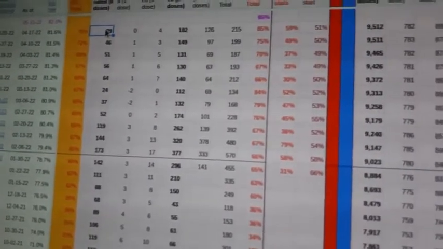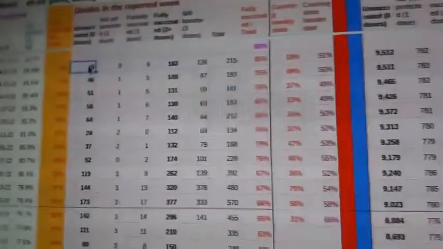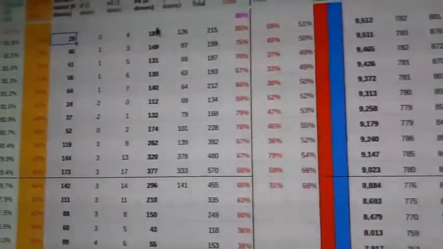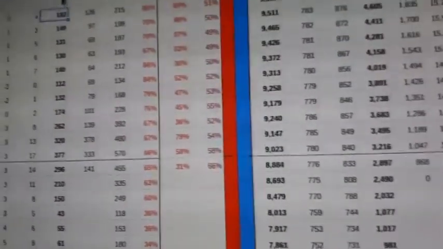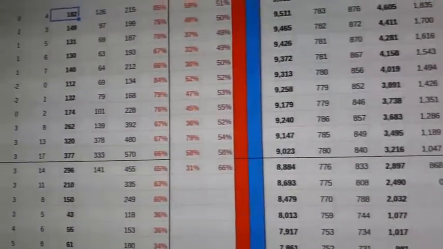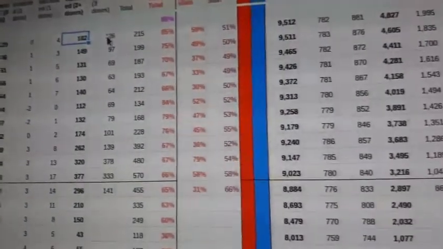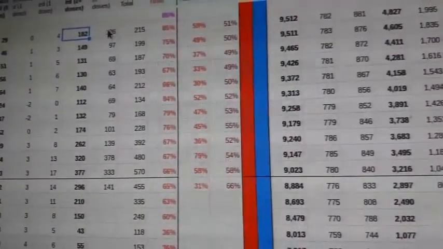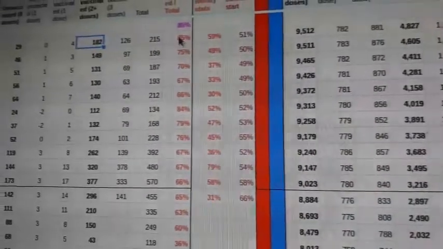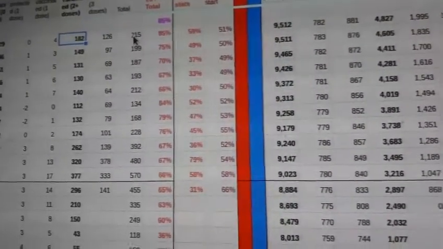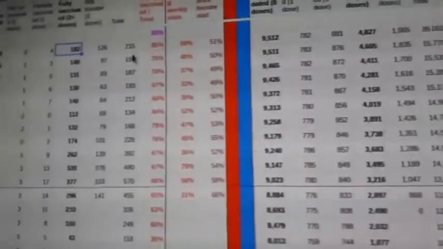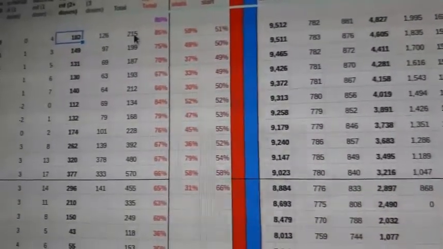So we have only 29 of unvaccinated, for example, in the last week, and we have 182. Oh my goodness, this number is really getting quite crazy here. It's total fully vaccinated, and vaccinated with the booster, it's 126, right? And then you can, of course, take the percentage. So the total number of deaths is 215 for the entire Canada population.